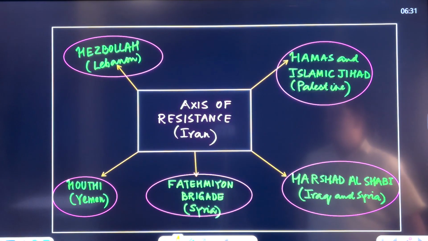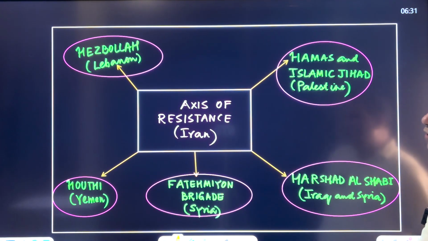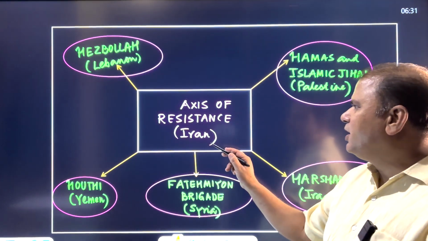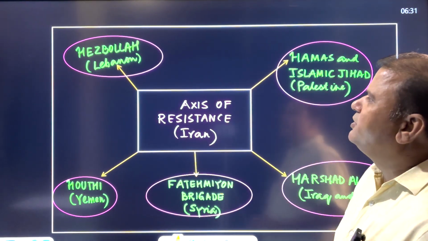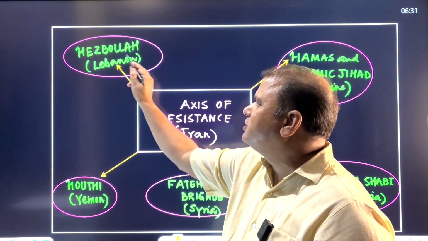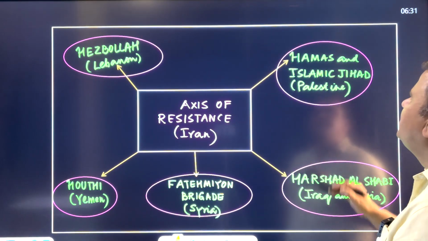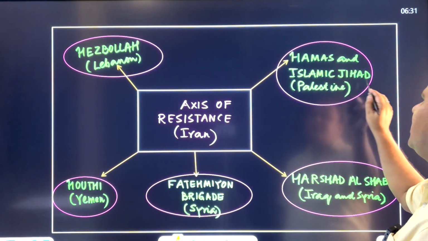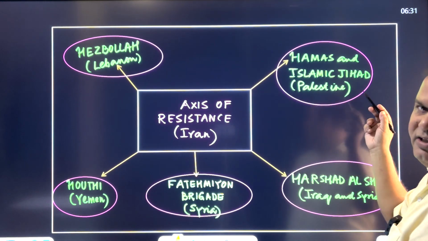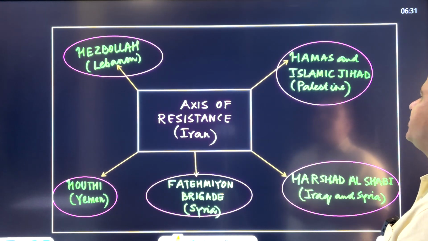Let's see the axis of resistance. When we talk about the axis of resistance of Iran, it has many components. One such component is Hezbollah, which is operating in Lebanon, south of Lebanon. Then Hamas and Islamic Jihad, they are the Palestinian wings of this axis of resistance.